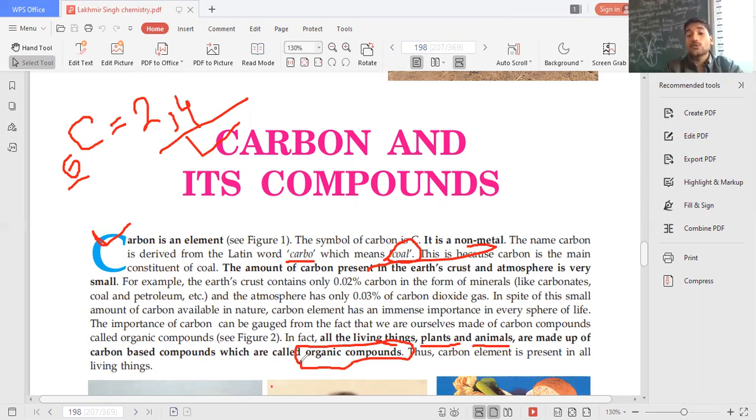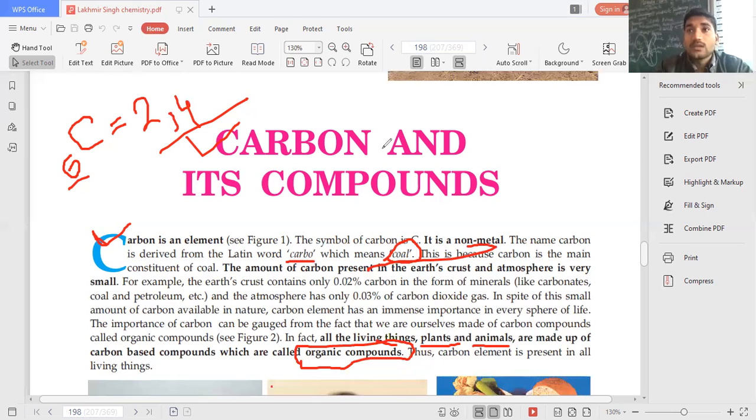You will be amazed to know that initially there was a theory which was saying that these compounds cannot be synthesized in the laboratory. Initially it was assumed under the vital force theory that organic compounds can only be synthesized in the living organisms, in the bodies of the living organisms, inside the cells of the living organisms.